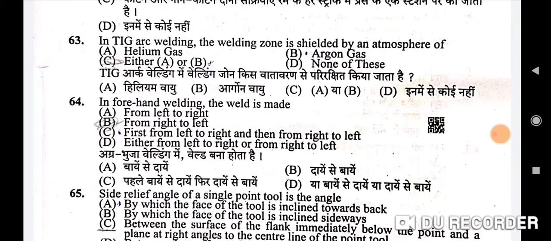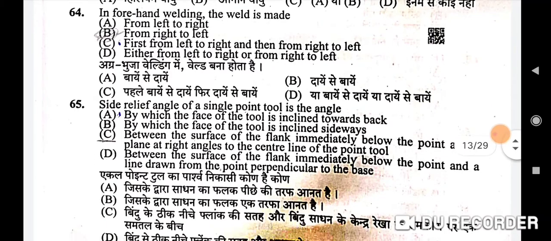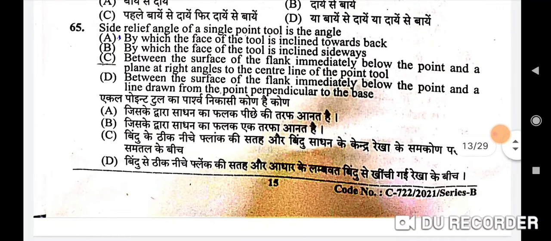Next question: in forehand welding, the weld is made. Correct option is from right to left. B is the correct option. Next question: side relief angle of a single point tool is the angle. Correct option is C, between the surface of the flank immediately below the point and a plane at right angles to the center line of the point tool.